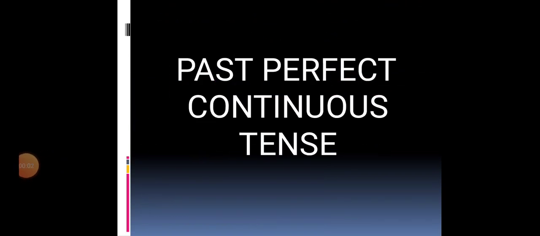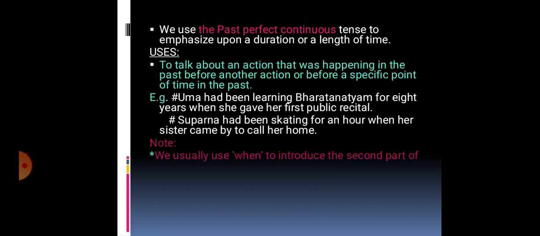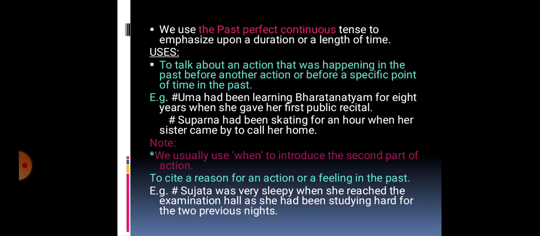Now we'll see past perfect continuous tense. We use the past perfect continuous tense to emphasize a duration or a length of time. It means we talk about an action that was happening in the past before another action or before a specific point of time in the past.